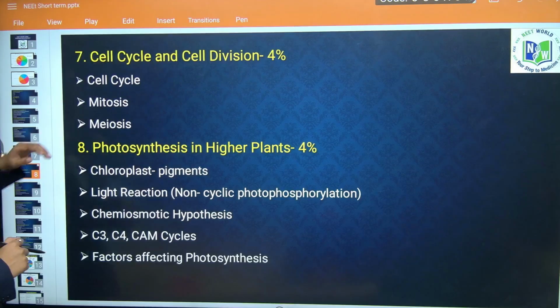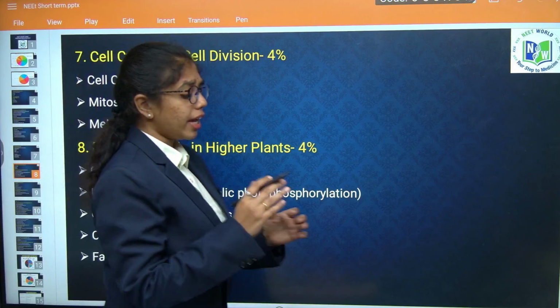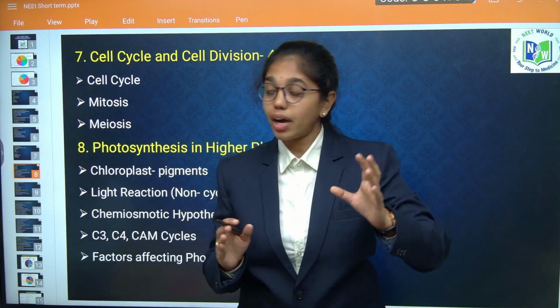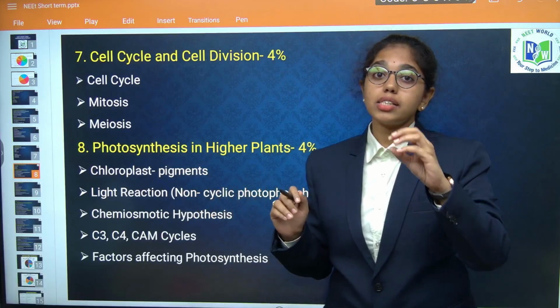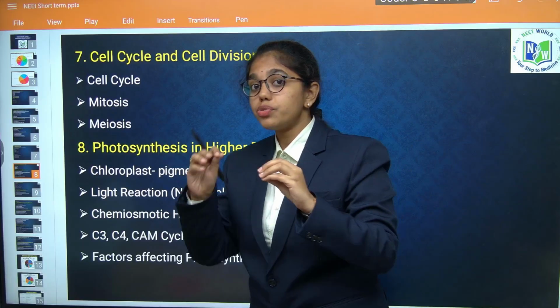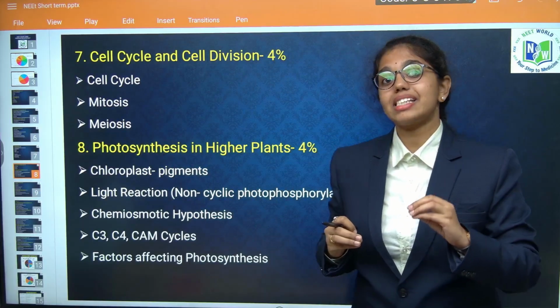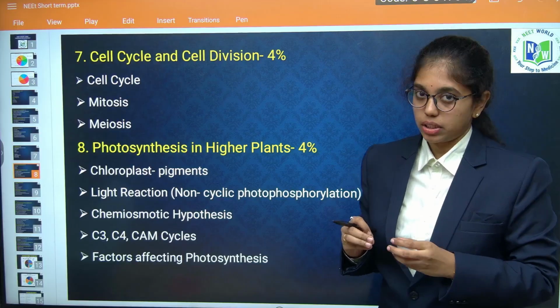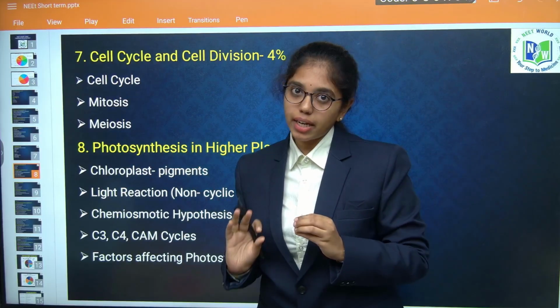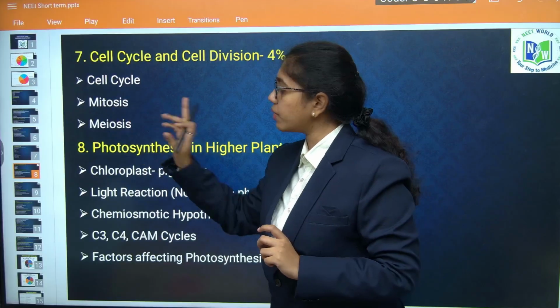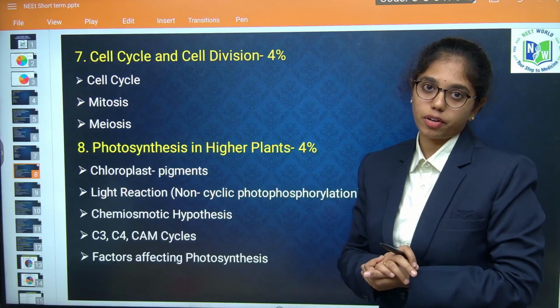Next, cell cycle and cell division. Here you need to focus on prophase 1 of meiosis for sure, and the concepts or formulas linked with the anatomy or sexual reproduction of flowering plants, and the ploidy of that will be asked. It can be linked with plant kingdom also. Along with ploidy, numerical questions are asked linking with the topic of meiosis and mitosis.